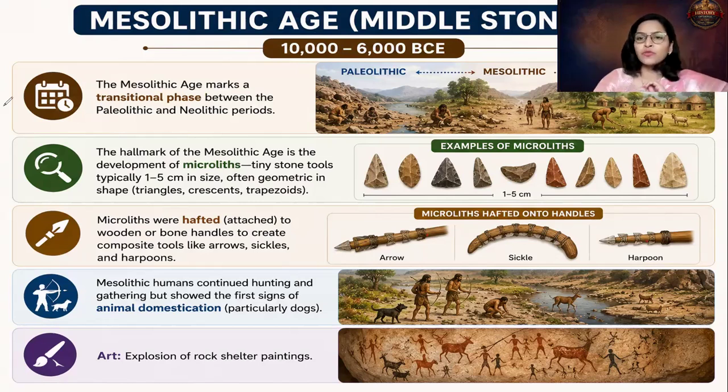So, please remember this, the first signs of domestication of animals. In which age do we find them? We find the signs of domestication of animals in the Mesolithic age. Please remember this. Particularly across the Mesolithic sites, we have discovered the bones of dogs. Dog bones are there predominantly. Apart from that, we even find the bones of cattle, sheep, pig. All these bones are also found, but predominantly we find the bones of dogs.